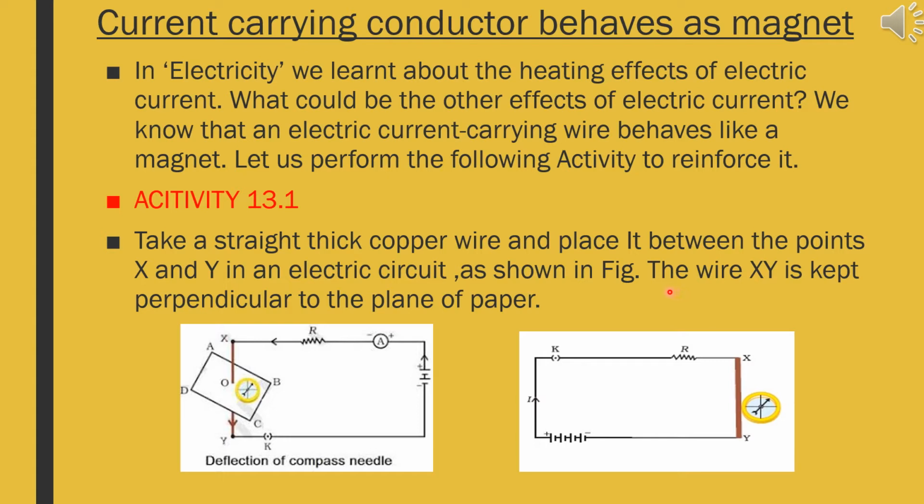The first figure I have shown is given in the new textbook and the second figure is given in the old textbook. So both are one and the same and they explain the same concept. And remember, the wire XY is kept perpendicular to the plane of the paper. Then only we can do this experiment correctly and judge the deflection of the compass in the activity. Let us go for the next.